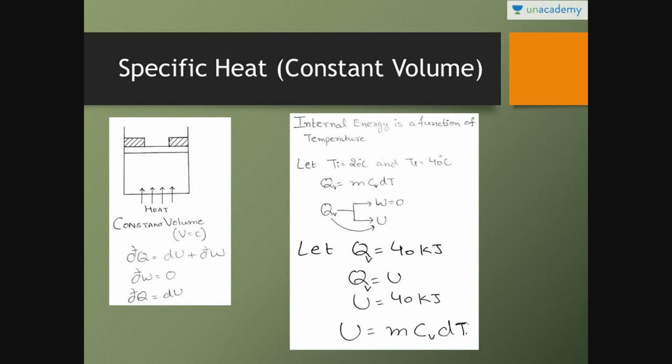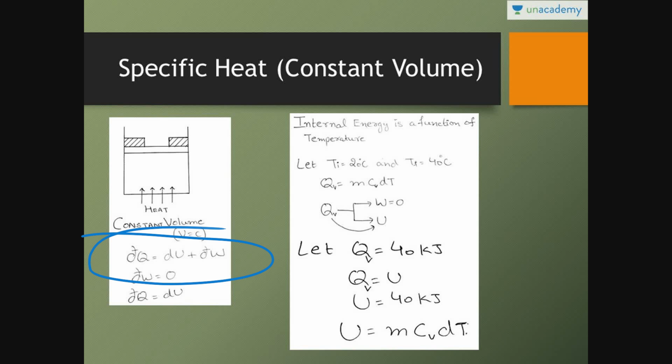Now we will be discussing specific heat at constant volume as well as specific heat at constant pressure. What is specific heat at constant volume and specific heat at constant pressure? See, in this figure, this is the figure for constant volume. This is the piston and the piston is fixed with this. Now we know that the work transfer in constant volume is equal to 0 because the value of PdV is equal to 0.